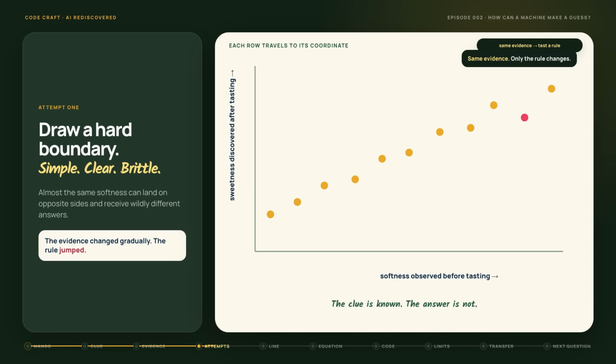Our first idea is completely reasonable. Write a rule. If softness is below 5, predict 4. Otherwise, predict 8. It works for some mangoes. But look near the boundary. A mango at 4.9 gets 4. Another at 5.1 gets 8. Almost the same softness. Wildly different answers. The world changed gradually. Our rule jumped.